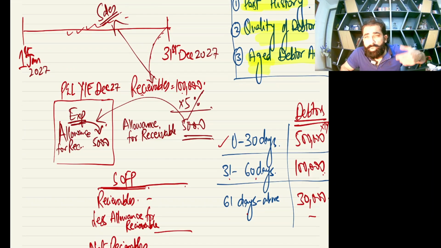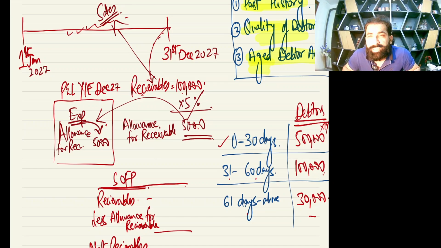See, hope you remember the 4 lines. There were 4 lines in the prudence concept. The second line was this, that losses should be booked immediately if the condition exists. So the loss, we've just booked the loss. And then the next line was assets should not be overstated. Assets should not be overstated.